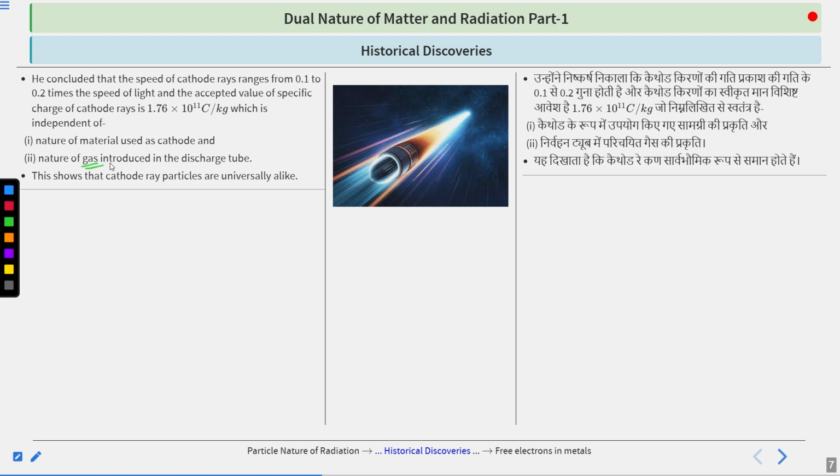So whatever material you use as cathode, and whatever gas you introduce in the discharge tube at low pressure to emit these rays, the speed and the specific charge will not depend on these. That is why cathode ray particles are universally alike. The speed of cathode rays is also 0.1 to 0.2 times the speed of light, as proved by J.J. Thomson in his experiment.